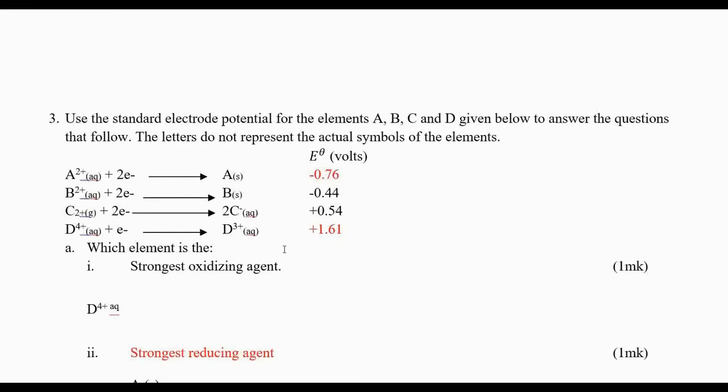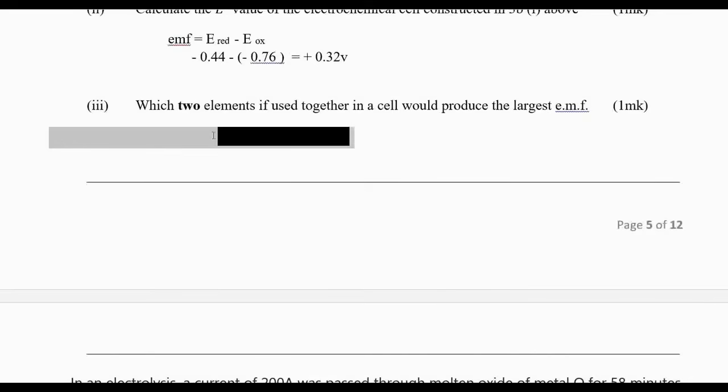So if we connect element D and element A, it will give us the highest EMF. You should know that D and A will give the highest standard electrode potential.